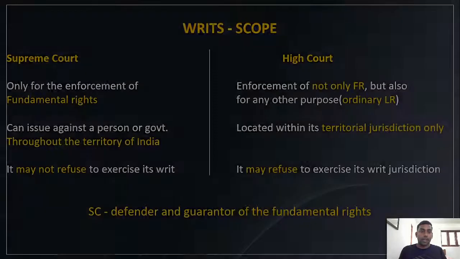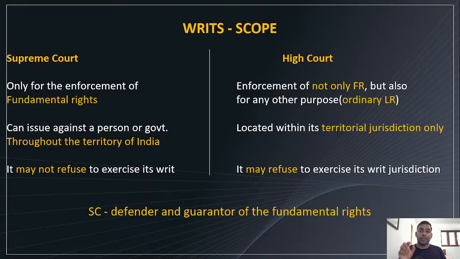Next, let's see the difference in the scope of writs, comparing the Supreme Court and High Court. The Supreme Court can issue writs only for the enforcement of fundamental rights.